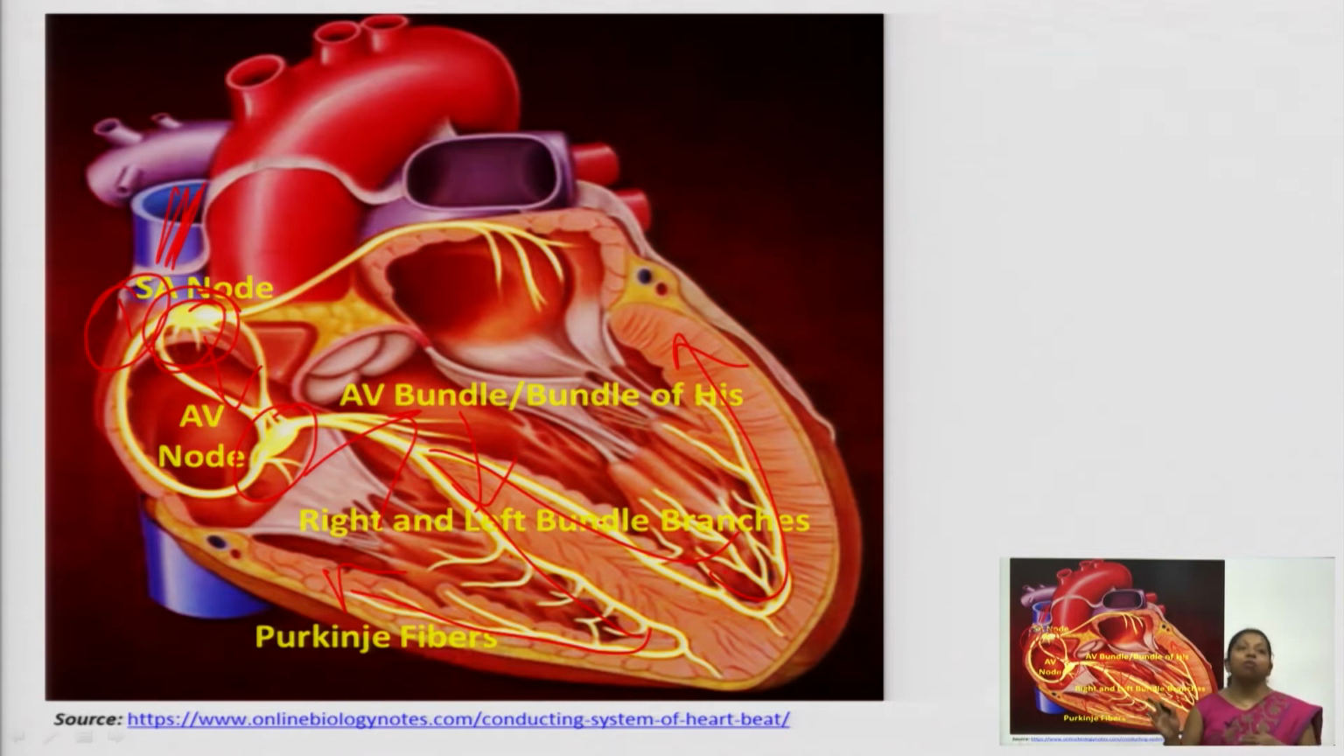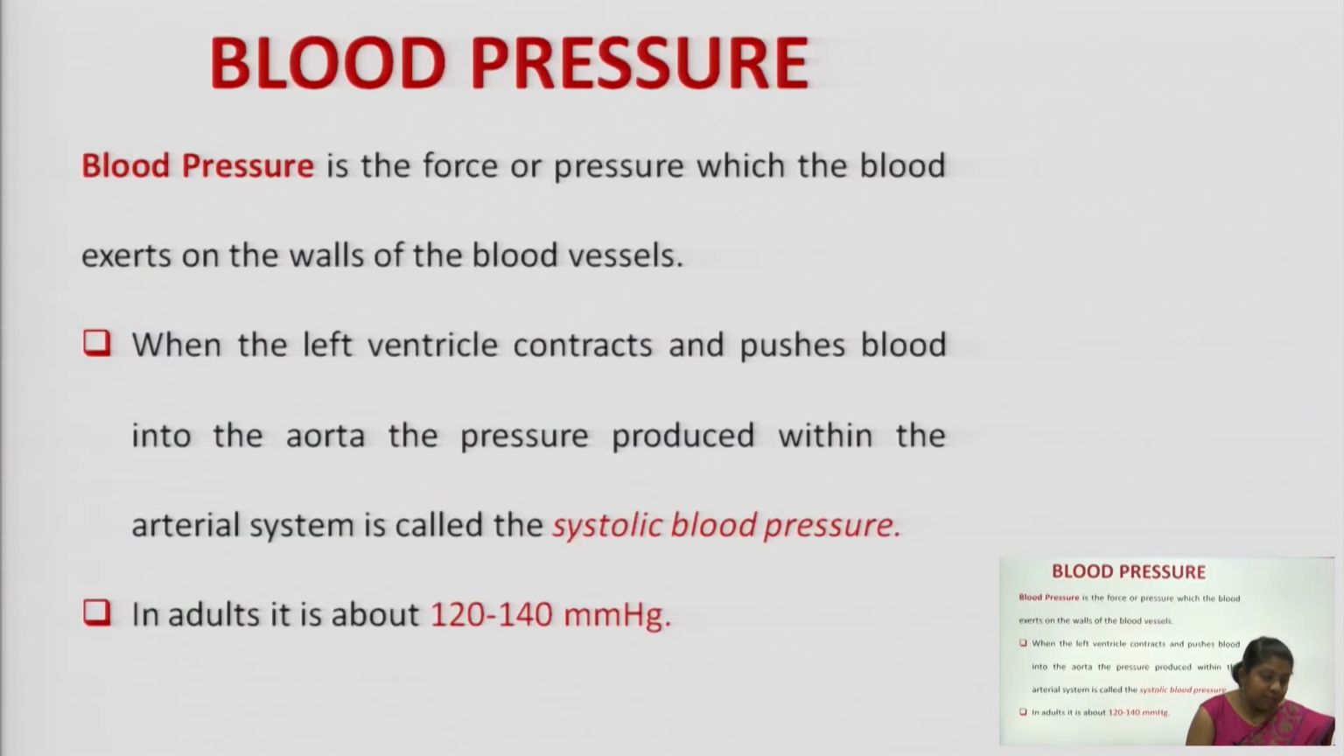So, this is how the conduction of your action potential takes place. There are 5 steps, that is SA node, AV bundle, right and left bundle branches, and at the end Purkinje fibers. As soon as your electrical potential reaches from SA node to your Purkinje fibers, it makes a complete cycle and makes your heart beat once. Fine. So, that is how the action potential moves in your heart.